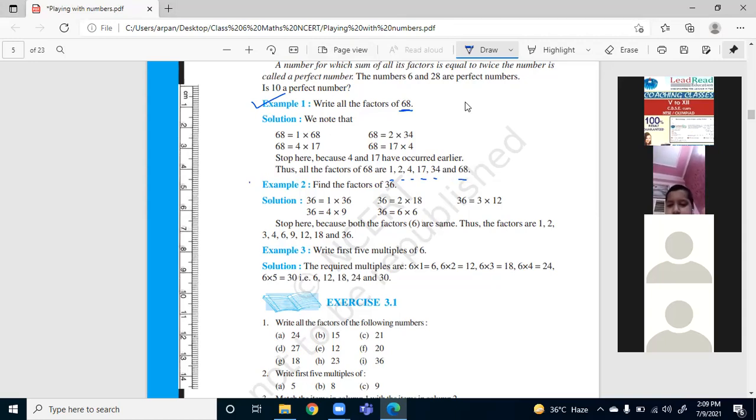So let's proceed to the factors of 36, everyone. So if I want to write the factors of 36, first factor is 1, then I will divide it by 2. So if I divide 36 by 2, it is completely divisible. So when the number is completely divisible, we call it factor. So yes, 2 is a factor. It is completely divisible by 3. Okay, so 3 is a factor. It is completely divisible by 4. So by which number it is completely divisible? That you have to check till 36. Isn't it, Tanmay?